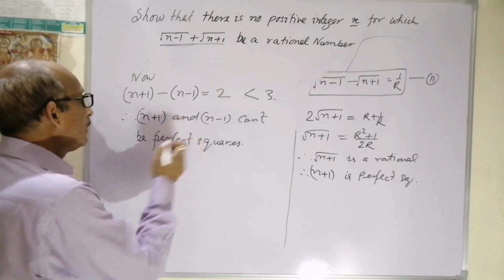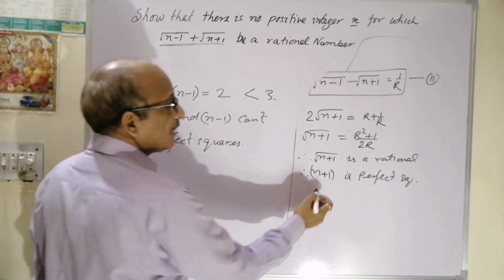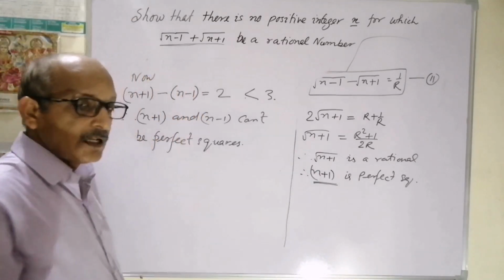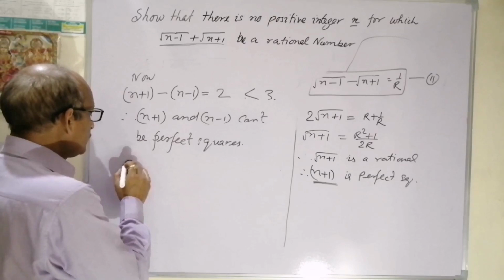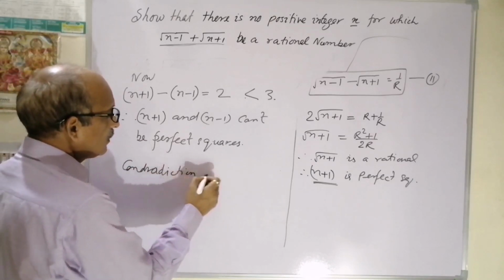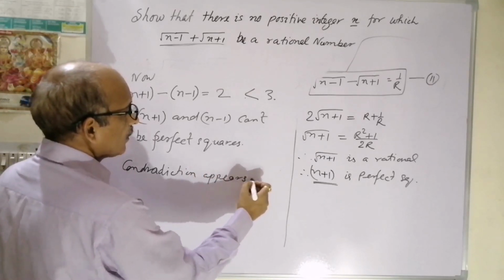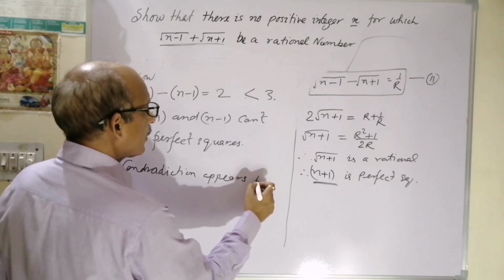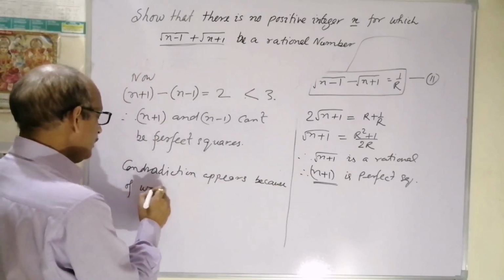Therefore a contradiction appeared. What does our contradiction say? n plus 1 is a perfect square, n minus 1 is also a perfect square. So the contradiction appears just because of our wrong supposition. It was wrong.